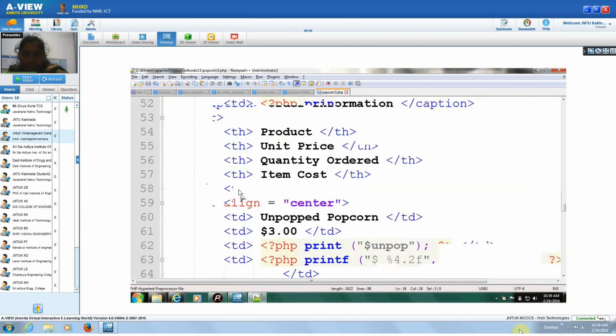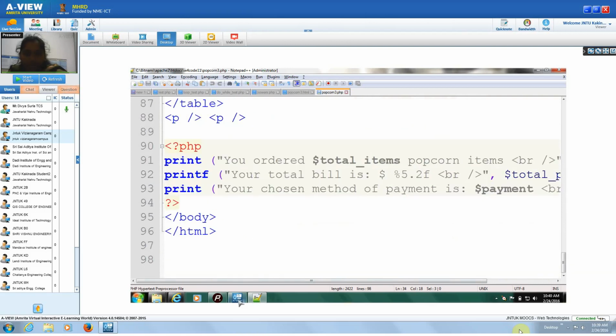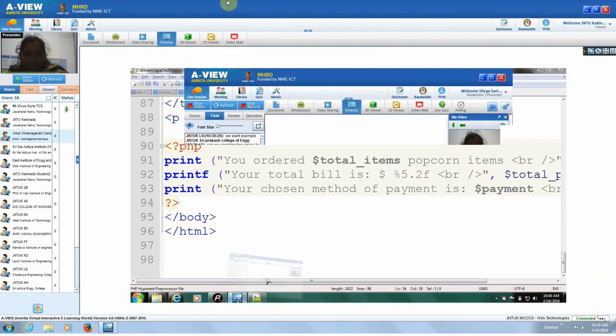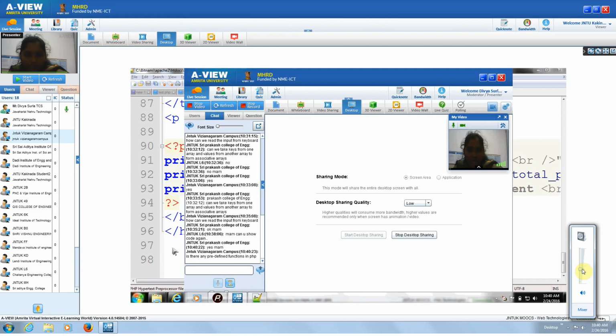Okay, this is how we take the input from the keyboard and we display the information. Is it clear? Just go through this code. I will check on how you can access this code. If you get a chance, just go through this code. If you have any questions, please post.